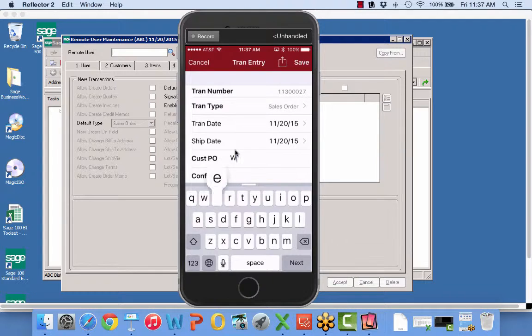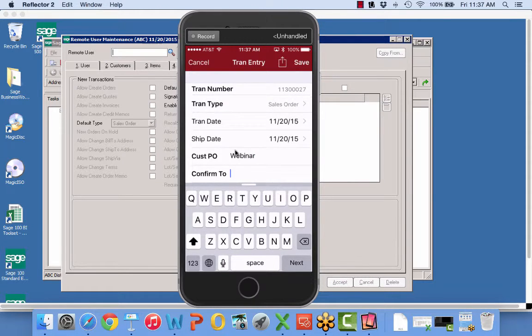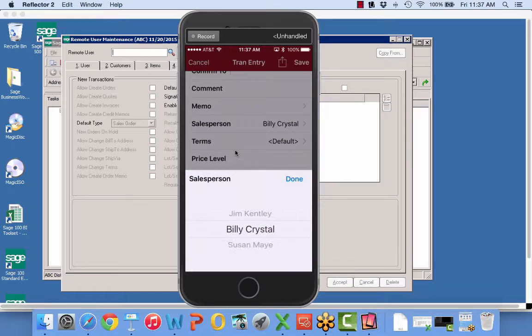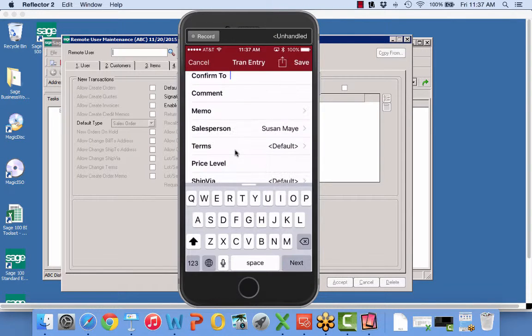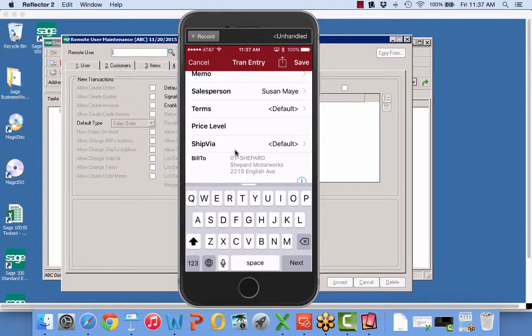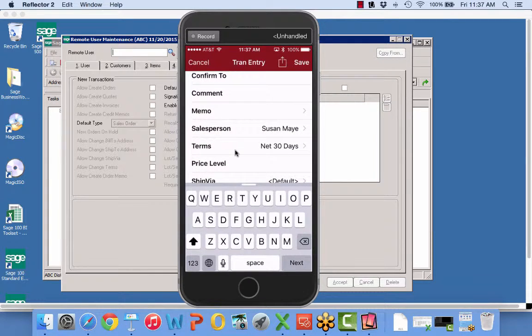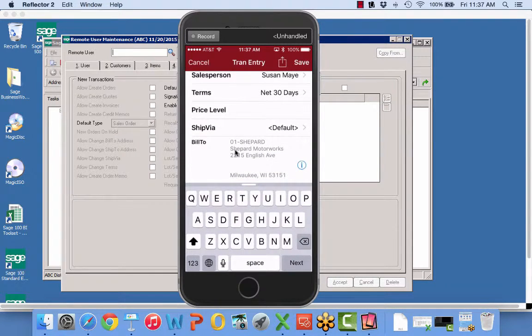And I'm going to say customer PO number is going to be webinar. So I could put in a confirm to name. I have the ability to choose another salesperson besides myself. So maybe I'm at a trade show. It's Suzanne who got the order. I'm just putting it in for her. Okay. I can choose my terms, but because I gave permission to the salesperson, I can say, net 30-day terms.